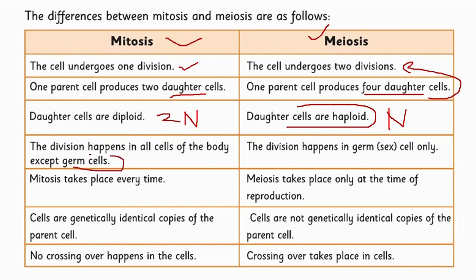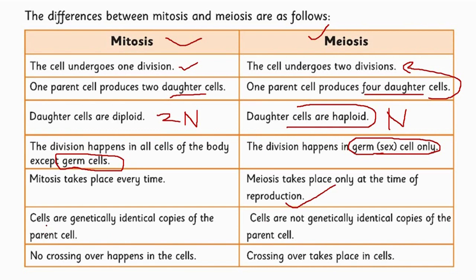Mitosis, the division happens in all cells of the body except germ cells. Germ cells mean gametes, the cells which tend to undergo fertilization. The meiotic division takes place in sex cells or the germ cells only. Mitosis takes place all the time, whereas meiosis takes place only at the time of reproduction, when there are gametes to join to fertilize and produce new offspring.